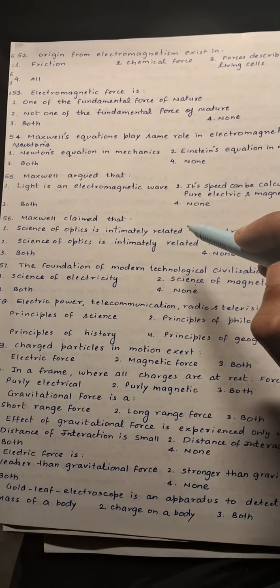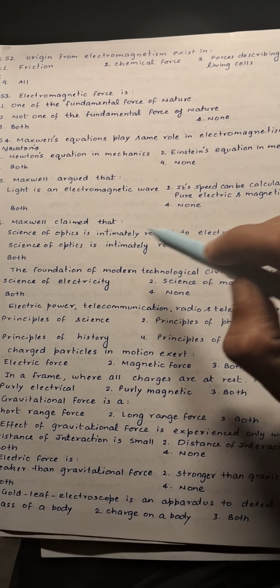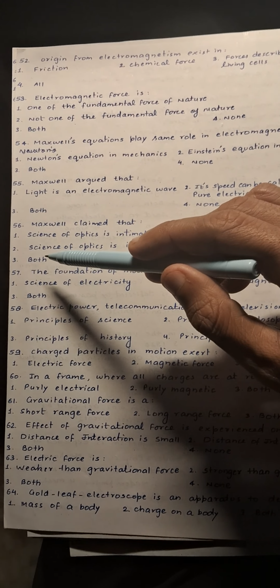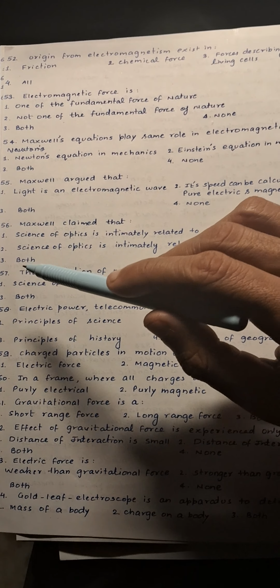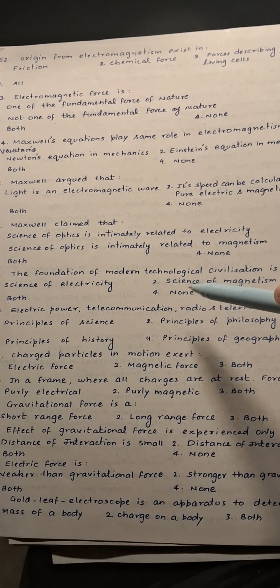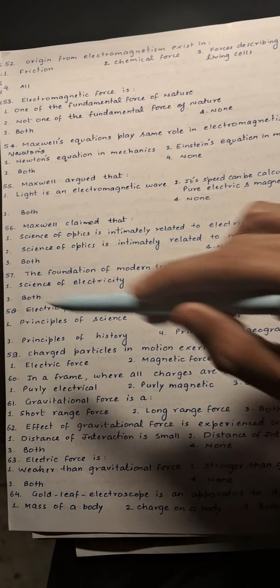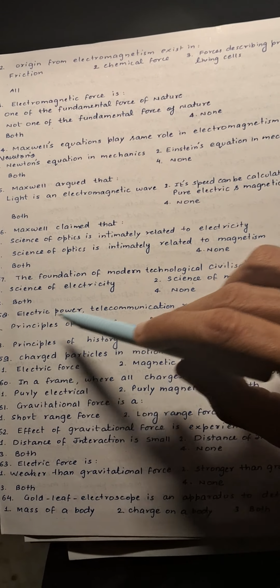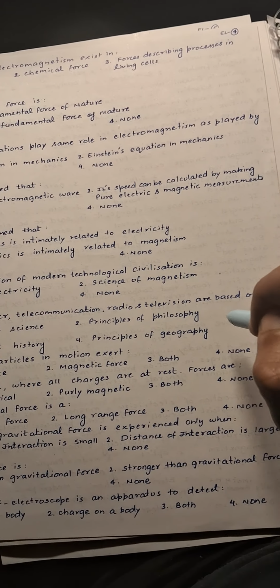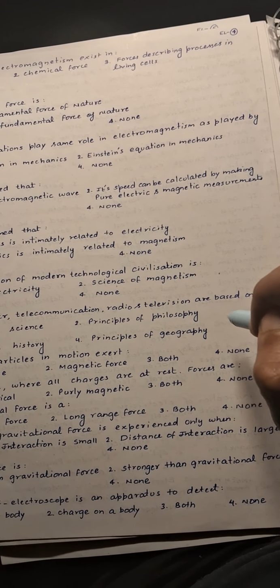Next is Maxwell's claim that the science of optics is intimately related to electricity and magnetism. So it was related to both electric as well as magnetic fields. So third is correct over here. Next is the foundation of modern technological civilization is based on the science of electricity or the science of magnetism. So it's in fact based on both. So third option is correct over here. Next is electrical power, telecommunication, radio and televisions are based on. So these are based on principles of science. So first is correct over here.